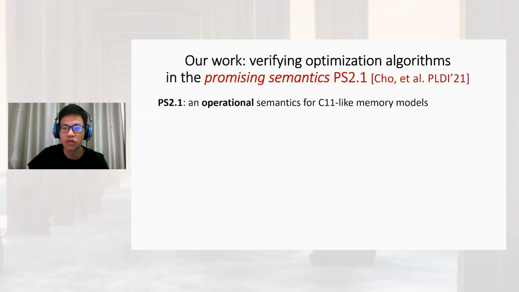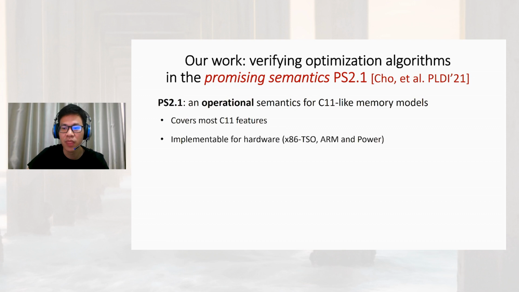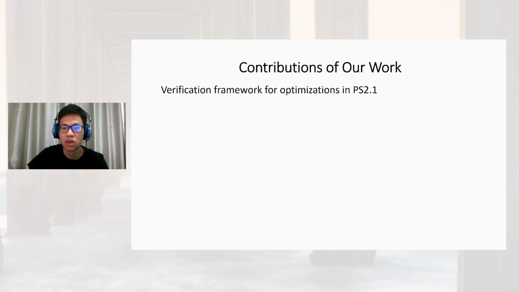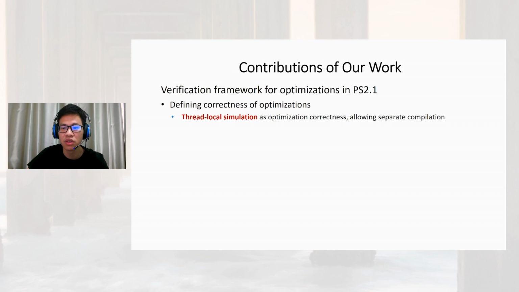In this work, we verify optimization algorithms in the promising semantics 2.1. It's an operational semantics for C11-like memory models, implementable for mainstream hardware platforms, and has no out-of-thin-air values. In more detail, we make the following contributions. First, we develop a verification framework for optimizations in the promising semantics 2.1. The correctness of optimizations is defined as a thread local simulation, which allows separate compilation.